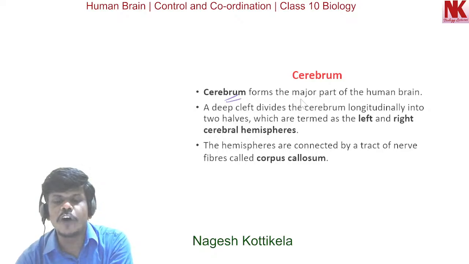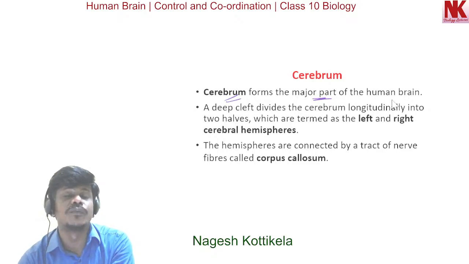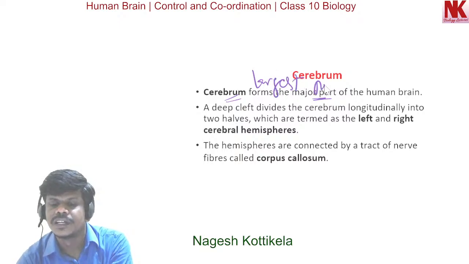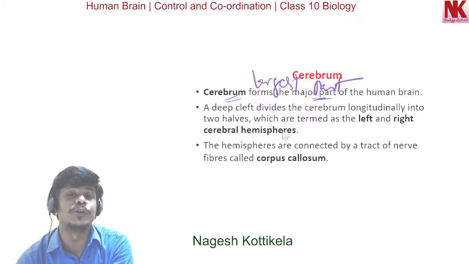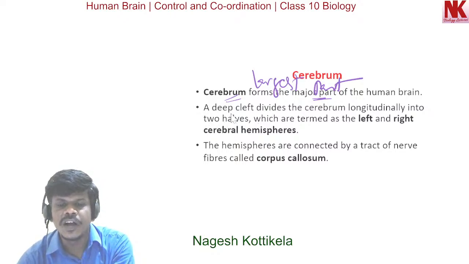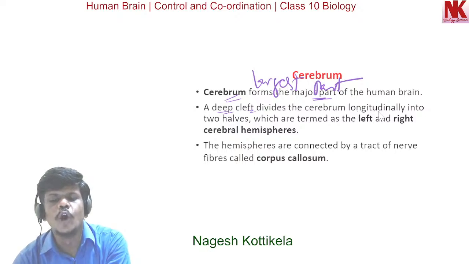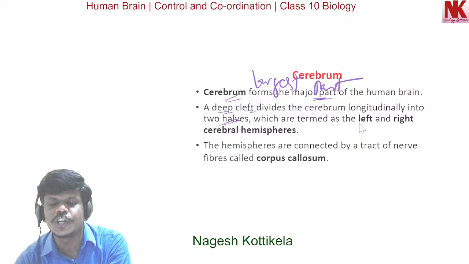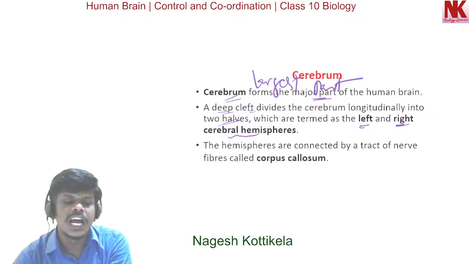The cerebrum forms the major part of the human brain. It is the largest part. Here a deep cleft divides the cerebrum longitudinally into two halves. These are termed the left and right cerebral hemispheres.